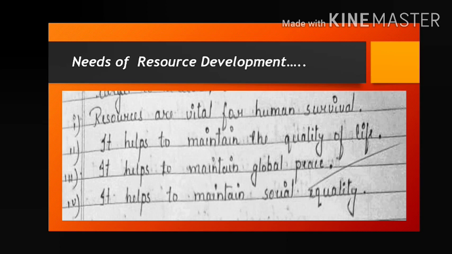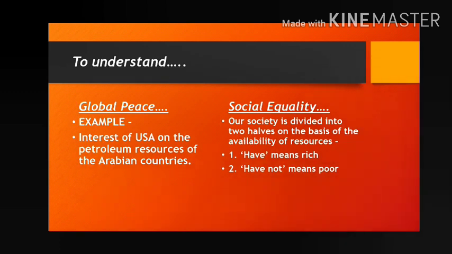Because the USA is always trying to capture the petroleum resources, because Arabian countries have a huge amount of petroleum resource. So that means one type of resource, petroleum, is concentrated in one area. What is the area? Arabian countries, the Arabian region. That's why the USA is always trying to interfere in their governmental activities, trying to control their activities. Why?